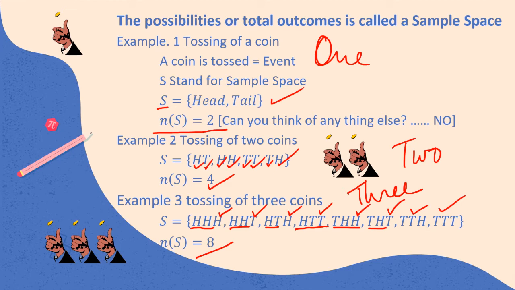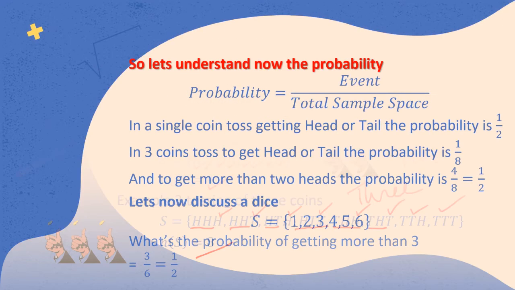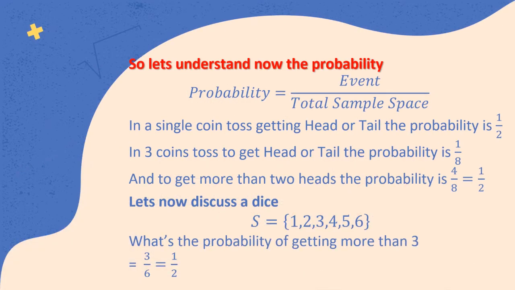Right, let's move ahead. So let's now understand probability. We have an event and we have the total sample space. In a single coin toss, you get a head or a tail. So the probability formula that we use is the event upon the total sample space.